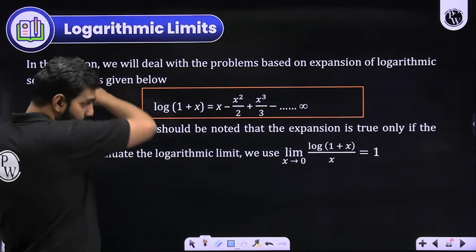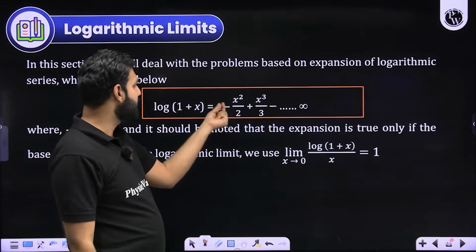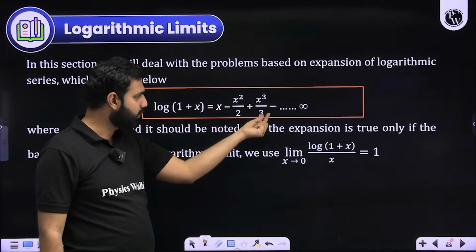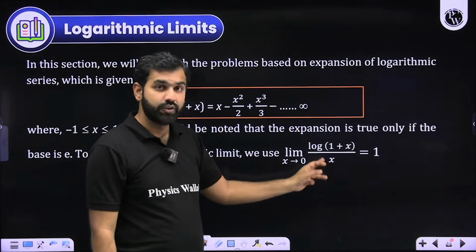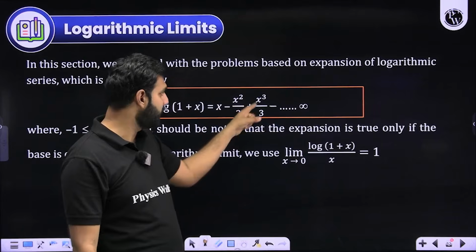Or if you don't know that, you can use this expansion as well. So in the numerator, imagine you have x minus x square by 2 plus x cube by 3 up till infinity divided by x. So this x cancels all these x. So in the numerator, you're left with 1 minus x by 2 plus x square by 3.